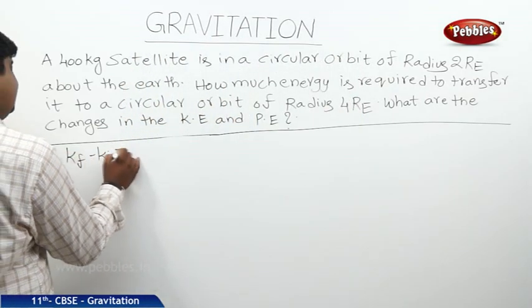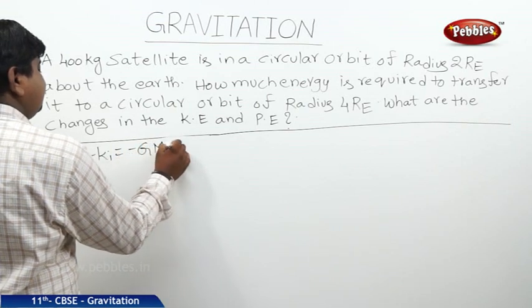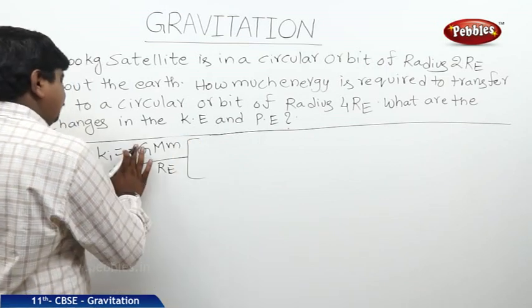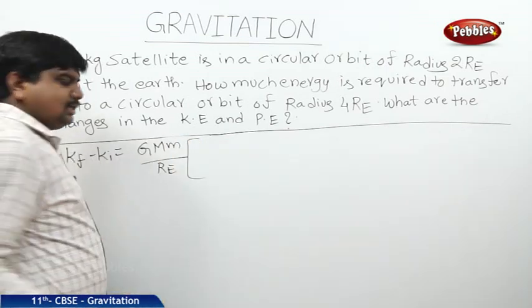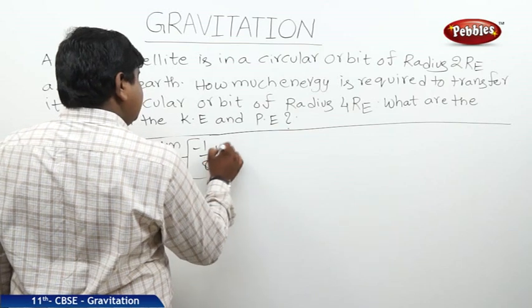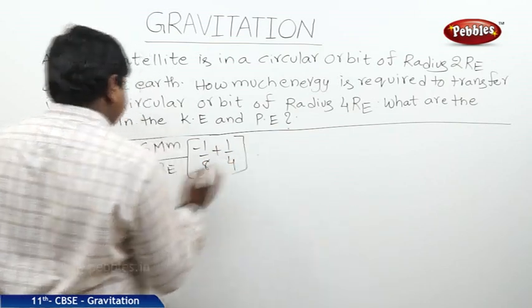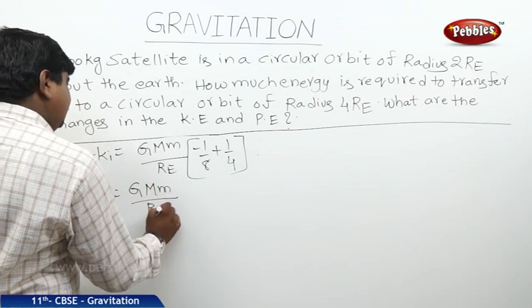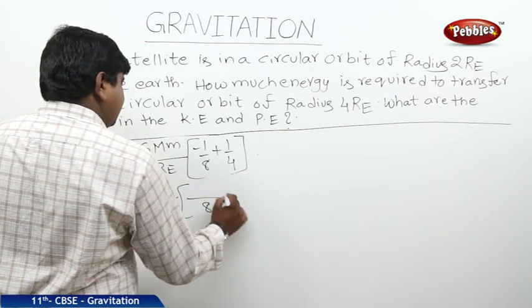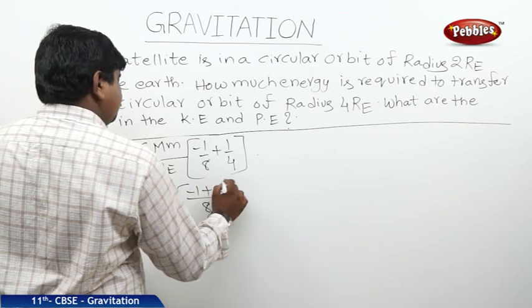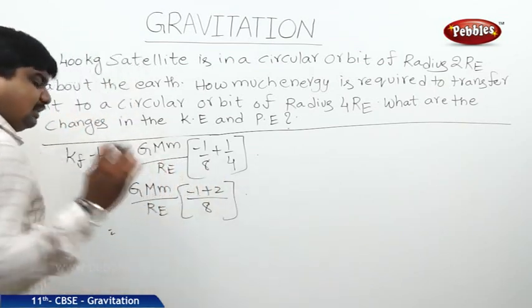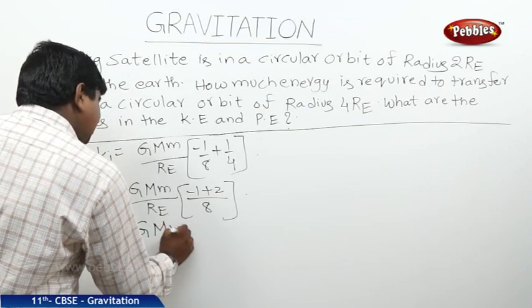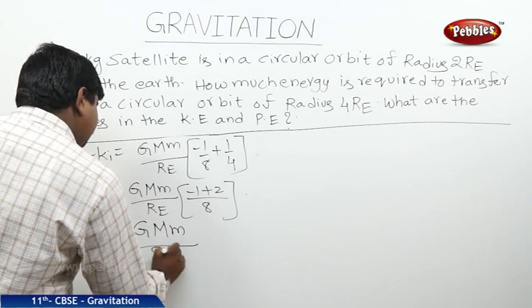It is GMm by RE into, where 8 is the LCM, minus 1 plus 2. So 2 minus 1 is 1. So 1 by 8, therefore the answer is G capital M small m by 8 RE.